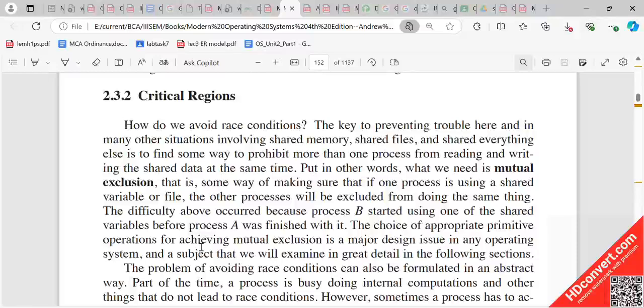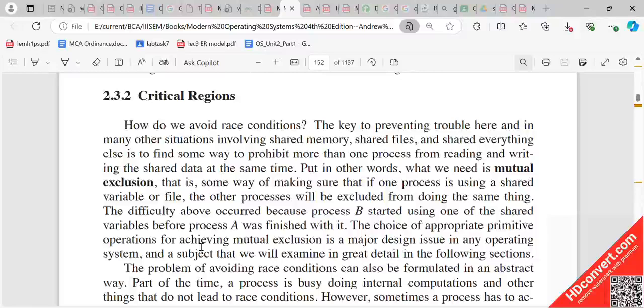Finally, when process A says "I have printed my page," only then do we allow process B. So, such a way of preventing one process from reading and writing shared data when the other one is using that shared data, we call it mutual exclusion. So, somehow we are making sure that if one process is using a shared variable or a file, the other process will be excluded from doing the same thing.